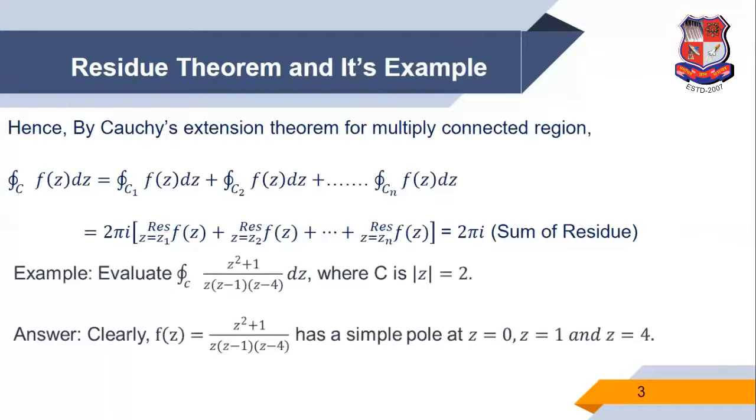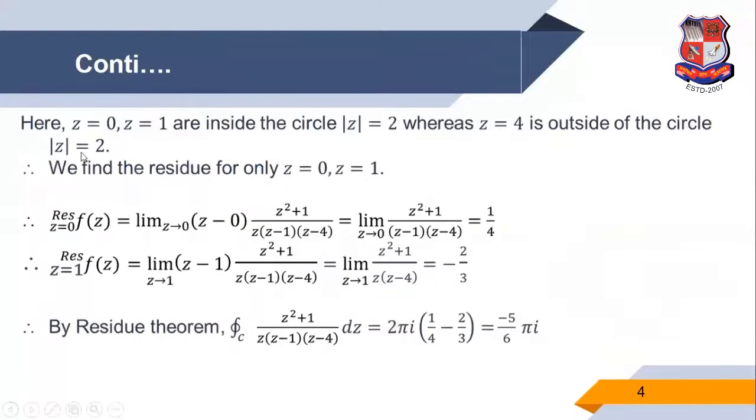First we know what type of curve it is, a circle. Clearly this function f of z, z square plus 1 upon z, z minus 1, z minus 4, has simple poles at z equal to 0, z equal to 1, and z equal to 4. Here z equal to 0 and z equal to 1 are inside the circle mod of z equal to 2.